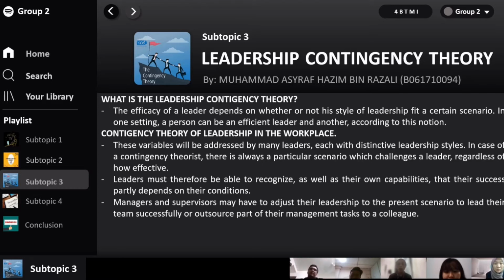These variables will be addressed by many leaders, each with a distinctive leadership style. In contingency theory, there is always a particular scenario which challenges a leader, regardless of how effective. Leaders must therefore be able to recognize, as well as their own capabilities, that their success partly depends on their conditions. Managers and supervisors may have to adjust their leadership to the present scenario to lead their team successfully, or outsource part of the management task to a colleague. Next.